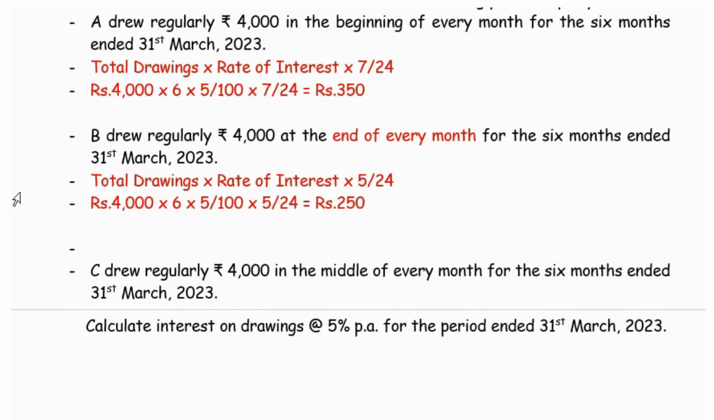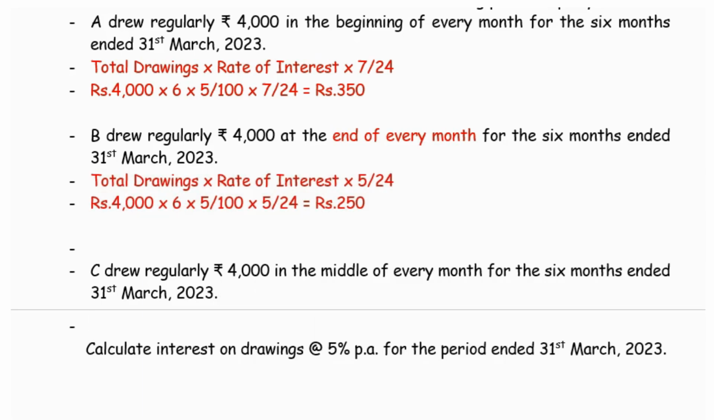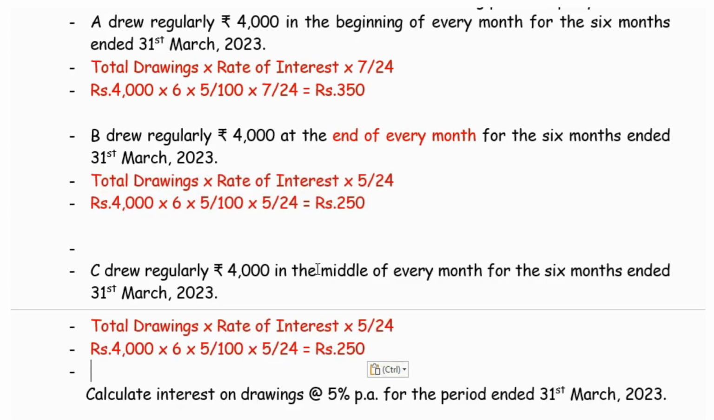Then for partner C, this person has withdrawn the money at the middle of every month. Again the small change in the formula is, here it is 3 divided by 12. So all other things remain the same. With 3 divided by 12, the interest is rupees 300.